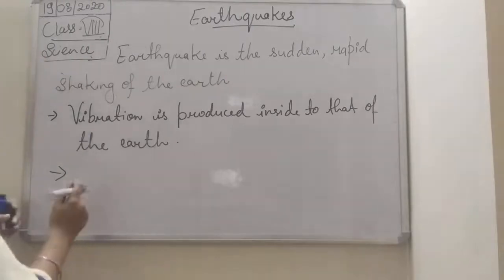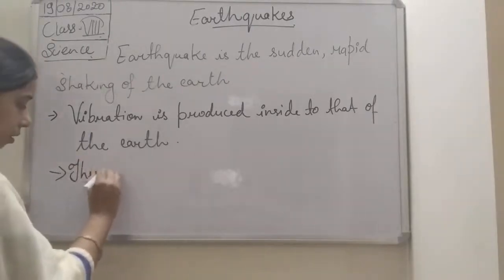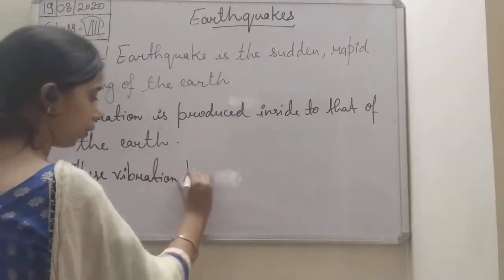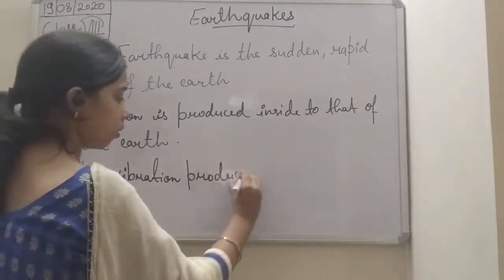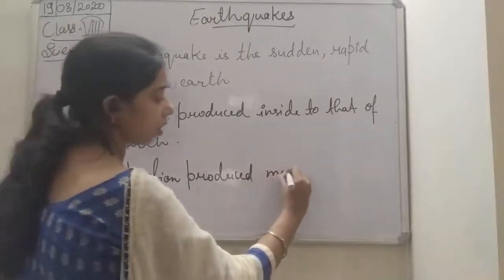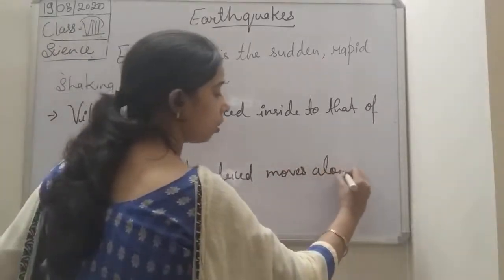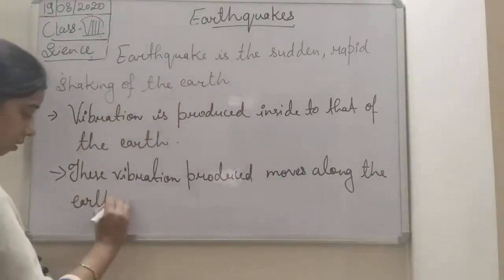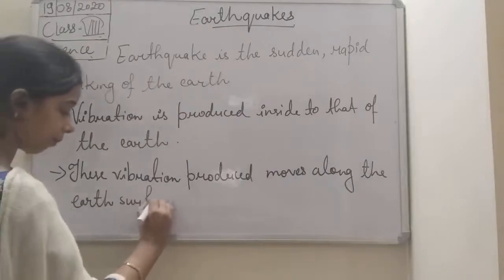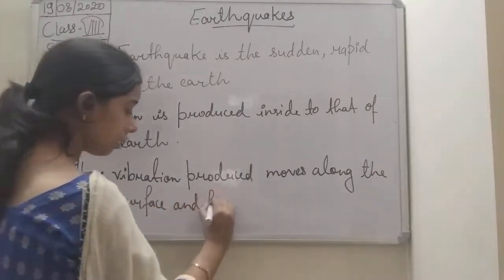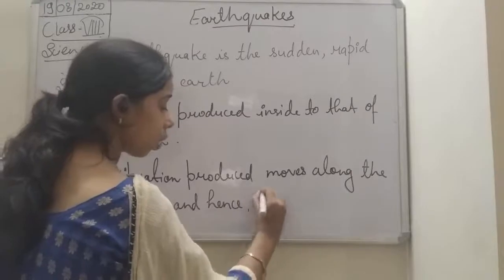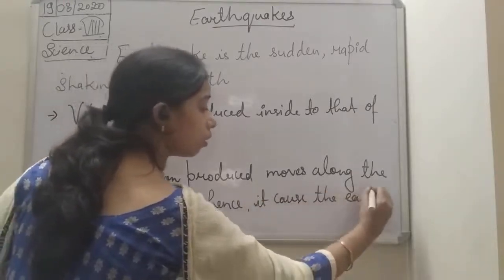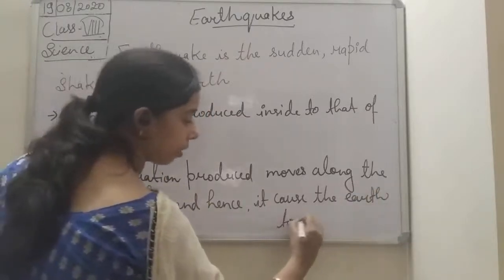So we can write that these vibrations produced move along the earth surface, and hence it causes the earth to shake.